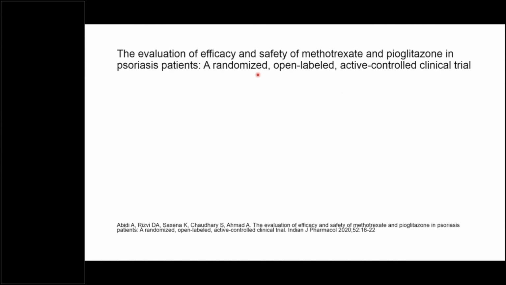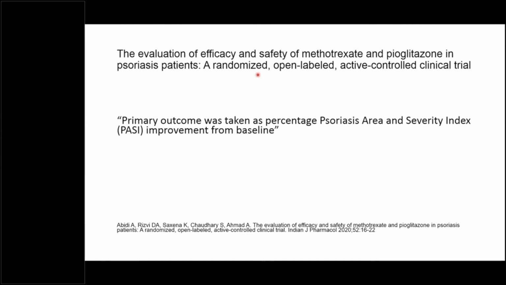Another example is from the same journal, evaluation of efficacy and safety of methotrexate and pioglitazone in psoriasis patients. It was a randomized open label active control trial, and the primary endpoint was the PASI score. So they wanted to see the effect of these drugs on the PASI score, which is known as the Psoriasis Area and Severity Index.